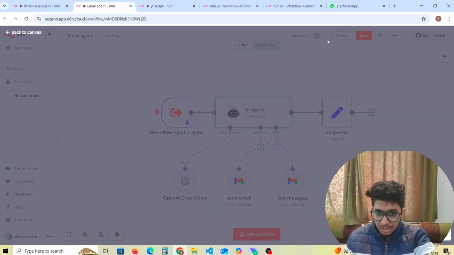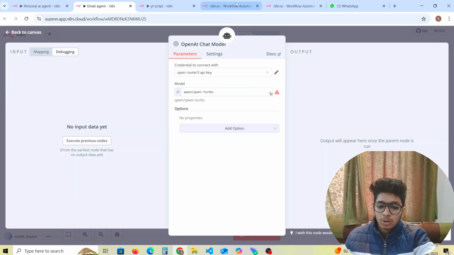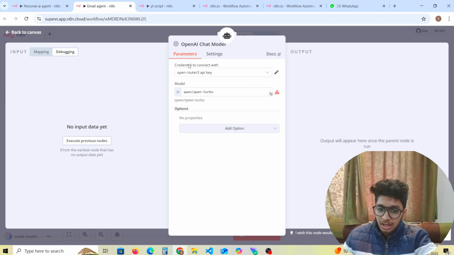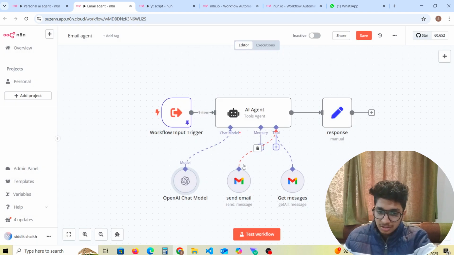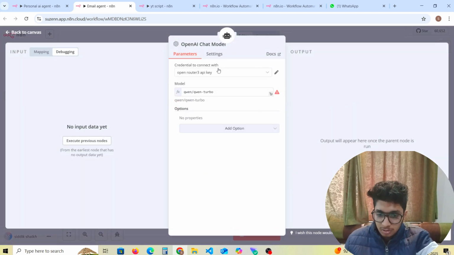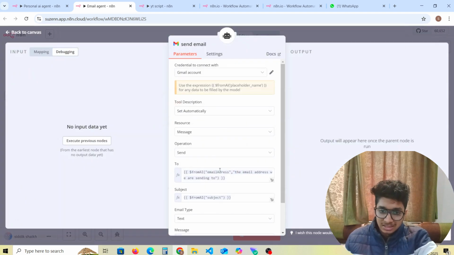And in the OpenAI chat model, we are using the Qwen Turbo. It is connected to OpenRouter and Qwen Turbo. I've not connected it with an OpenAI API key, because OpenAI is very costly, and Qwen Turbo is very good and efficient. And if we see in the email, this is the important thing.